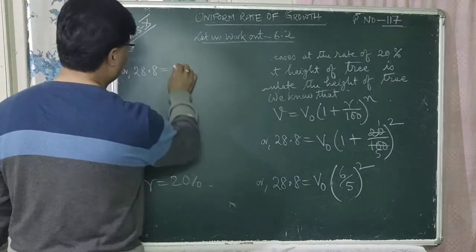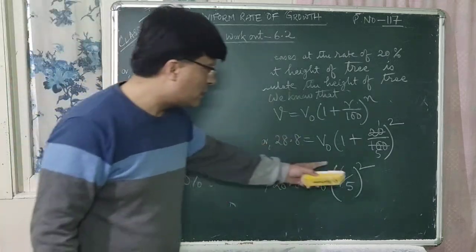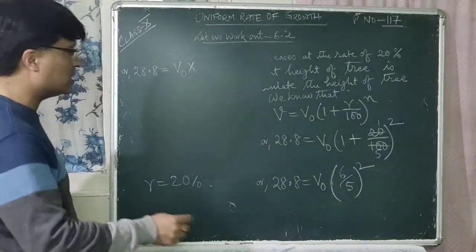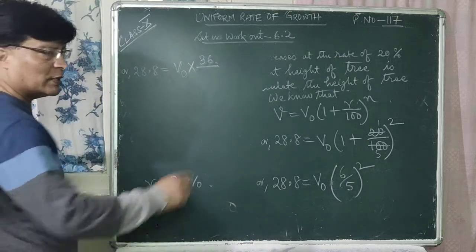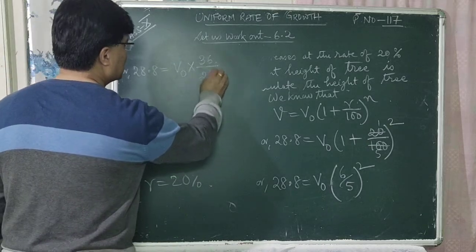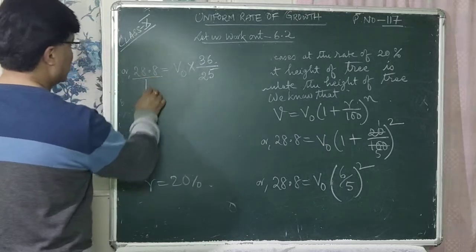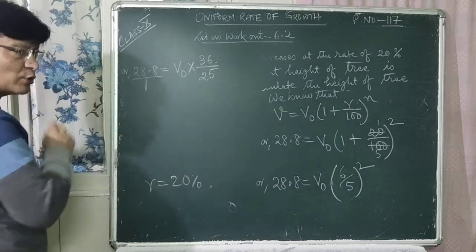28.8 is equal to v0 into, what is 6 by 5 whole square? This square is for both numerator as well as denominator. What is 6 square? It is 36, divided by what is 5 whole square? It is 25. Right, so now below 28.8 there is 1. Now you can do cross multiplication. This is an equation, you have to solve it.